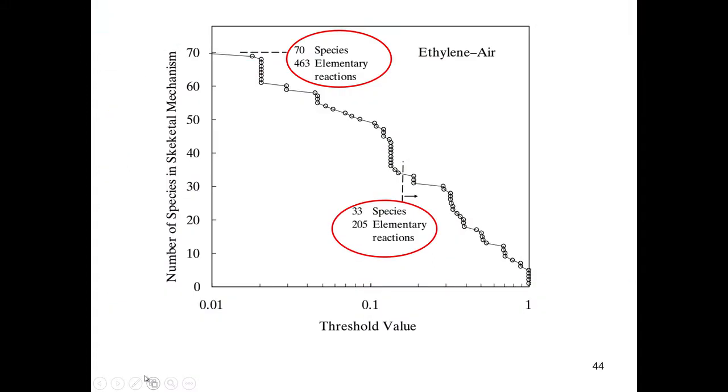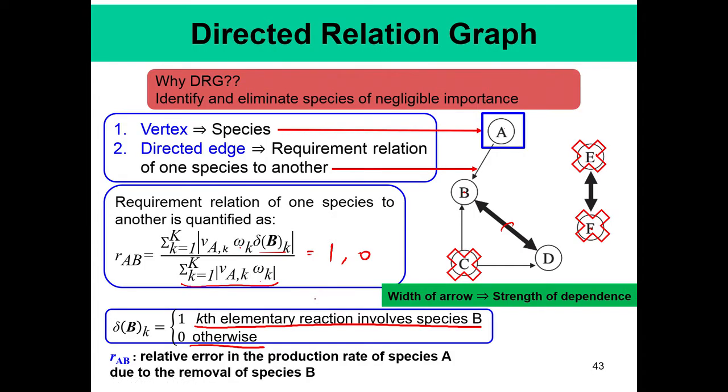and this is how it looks like. This is the threshold value. We can basically then set a threshold of R_AB, so that we can say we want to make a reaction mechanism in which we consider all species which involve reactions having a threshold value of greater than 0.1.